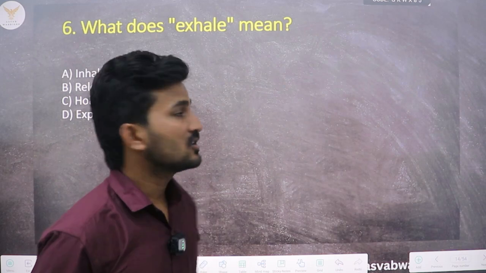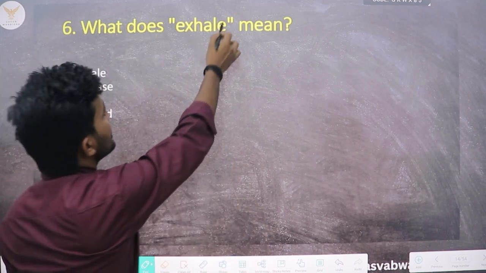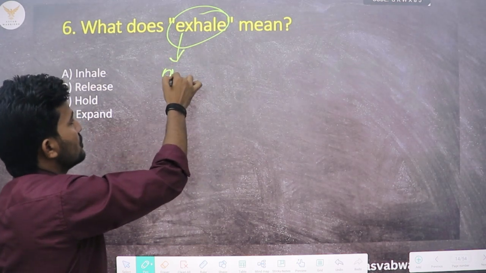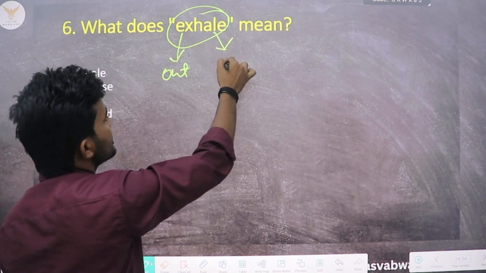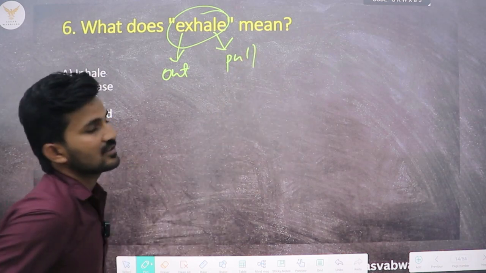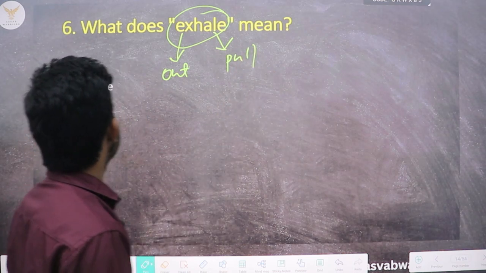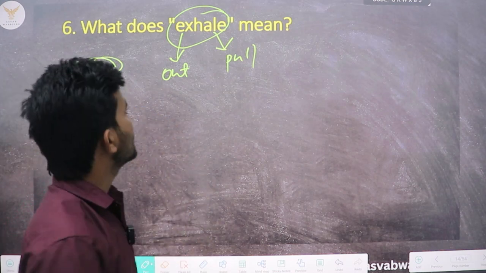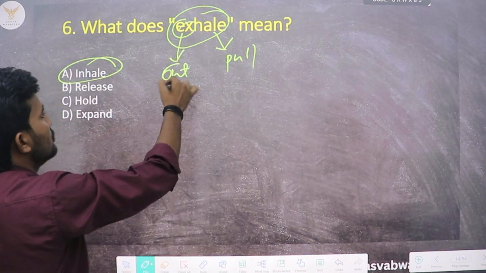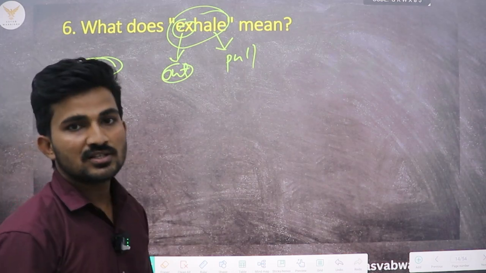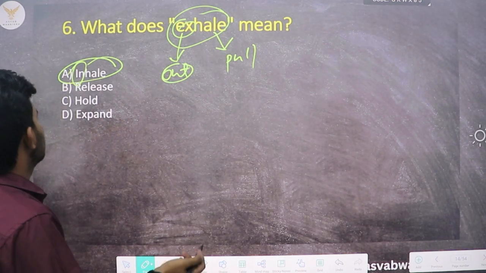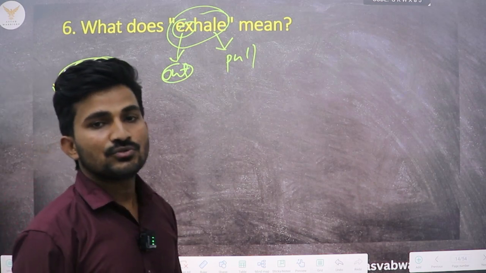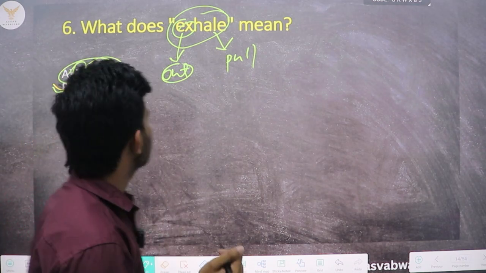Okay. Now here is another question. What does excel mean? We have a prefix ex, which means out, and a word cel, which means to pull or drag. So which of the options has a similar meaning to this word? We can see that incel will be the opposite one to excel, because ex means out and in will be the opposite one to this. So it cannot be the meaning. So let us find out the second word. Option B means release. So we can see that option B will be the correct option to this question.